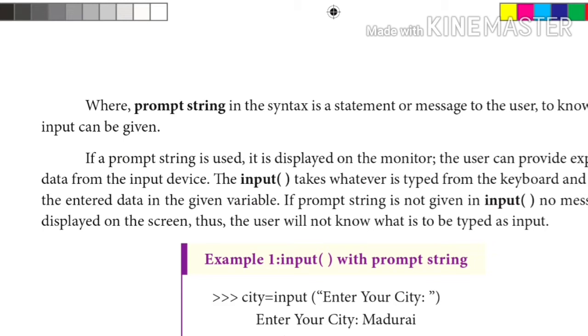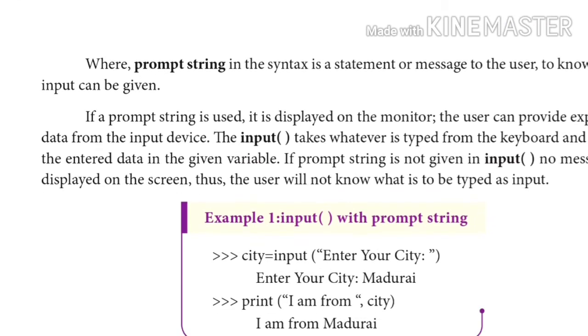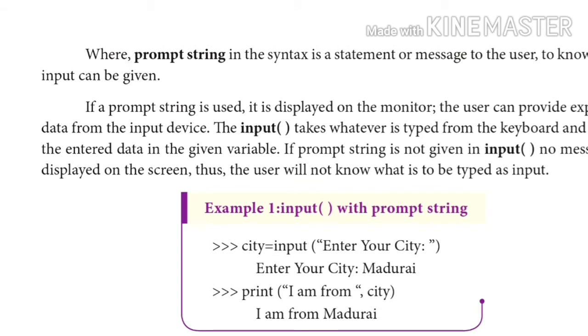First, let us see how it can be used with the input function. The example shows city equal to input of enter your city, meaning it is displayed as the second line, enter your city. The input we give is Madurai.